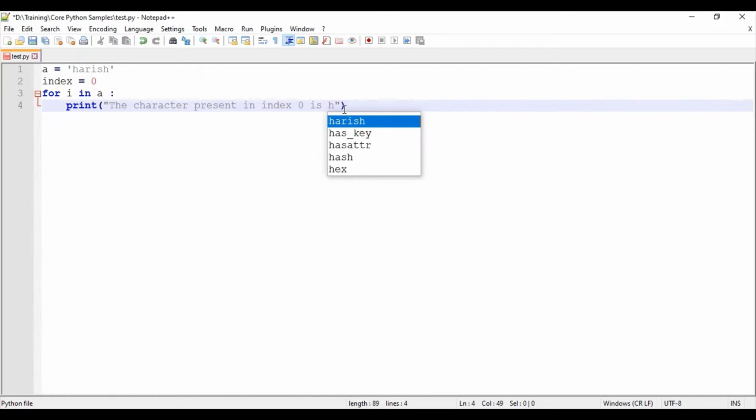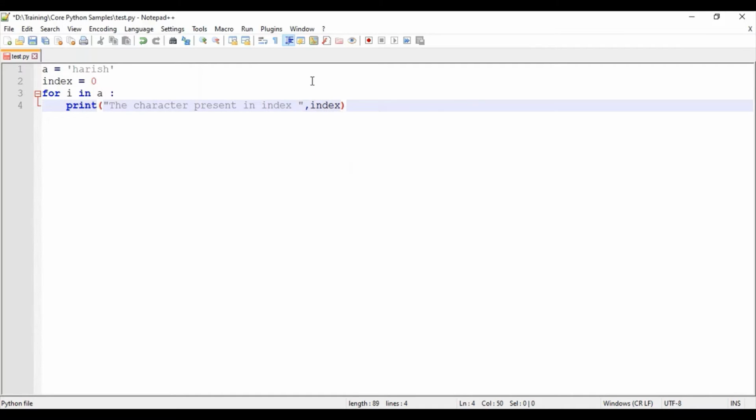I can achieve this in two ways. So I will be closing the string, comma, I will be printing the value I want, index.